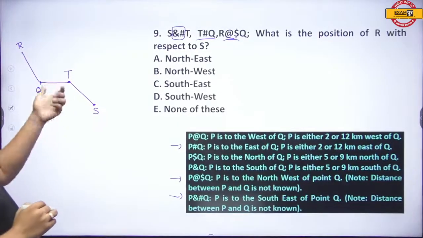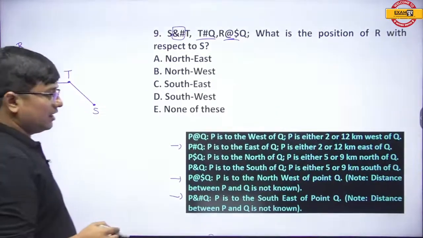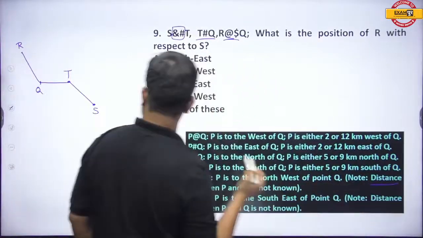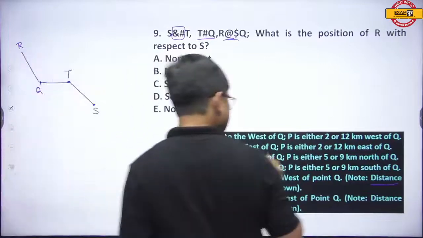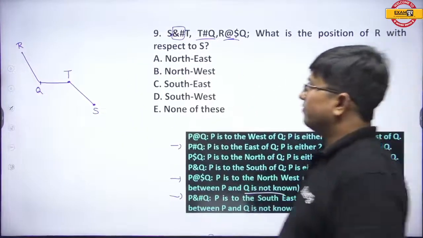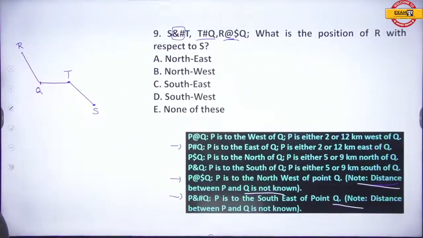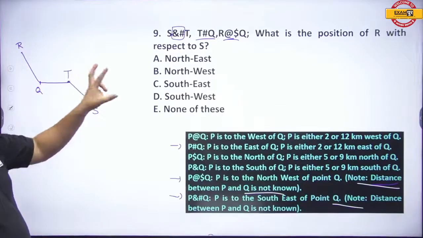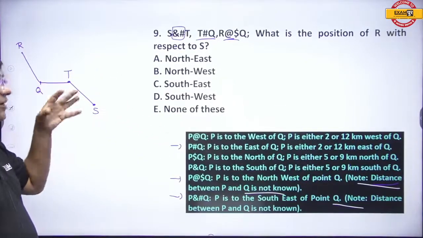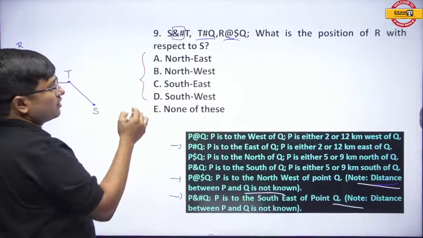Again, I have not written the distance, we cannot find out the distance in such cases. It is not known. But at least I know the distance over here, that it will be 2 or 12. T hash Q means T is east of Q, 2 or 12. But it is not required actually, because the options do not contain them.